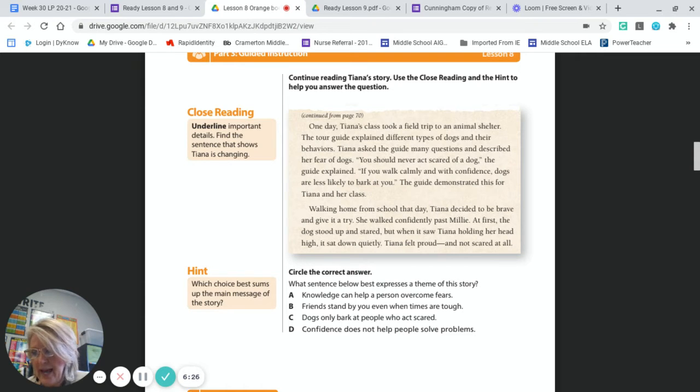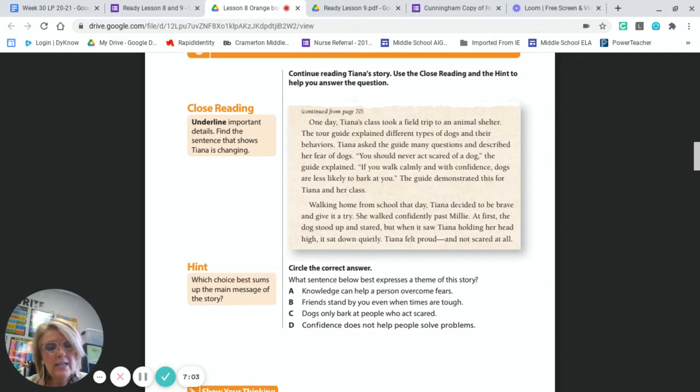Okay, so as far as the overall central idea, our problem was that Tiana had a huge fear. She was scared to death of dogs, but she was able to overcome it once she understood what caused dogs to come at her. And that was part of that they could sense her fear. So the more knowledge that she gained about being confident, the more she was able to overcome her fears. So I'm going to go with A. Knowledge can help a person overcome their fears.